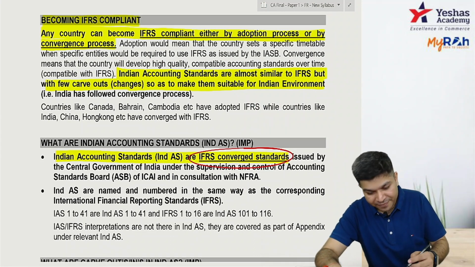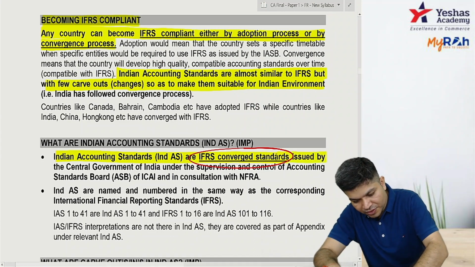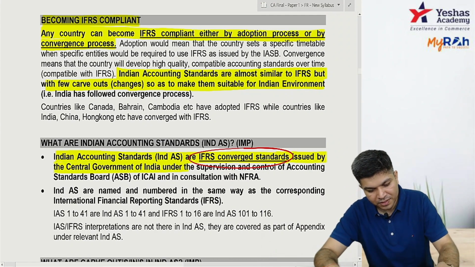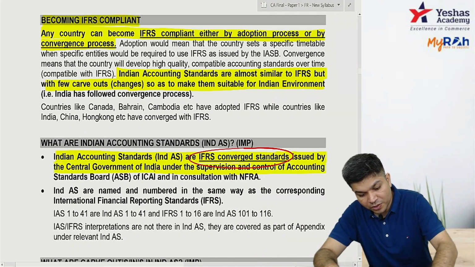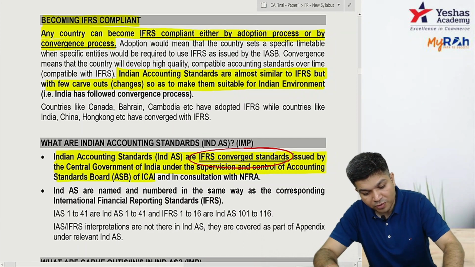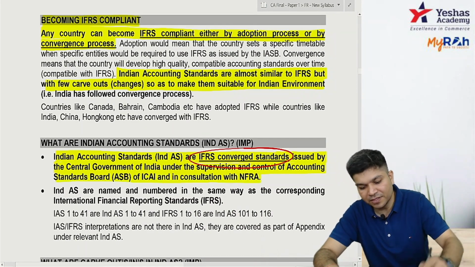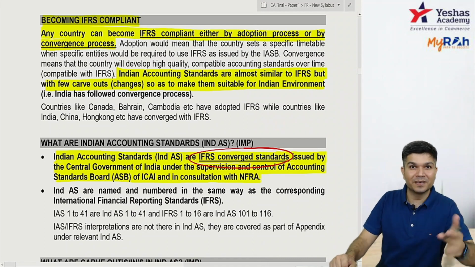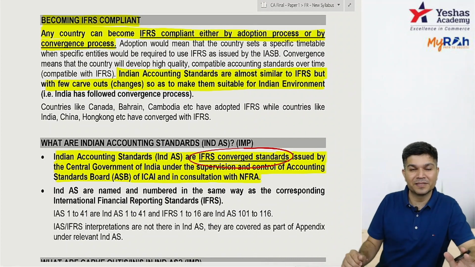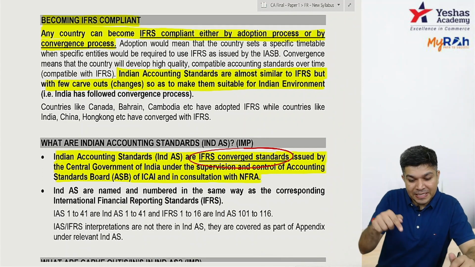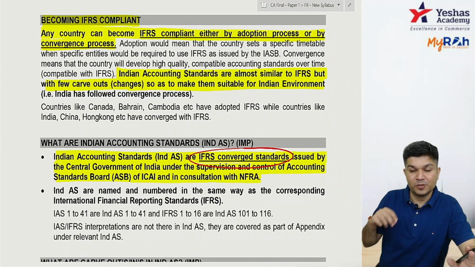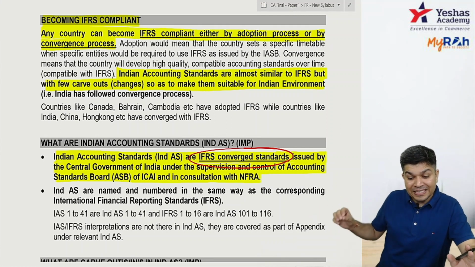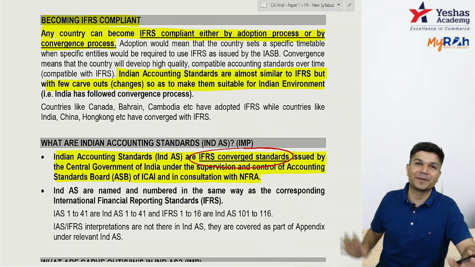IND AS are IFRS converged standards issued by the Central Government of India under the supervision and control of the Accounting Standards Board of ICAI and in consultation with NFRA. So, IFRS converged standards issued by the Central Government, under supervision and control of the Accounting Standards Board of ICAI in consultation with NFRA.